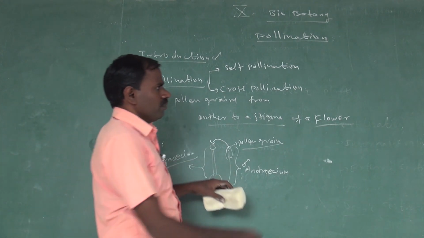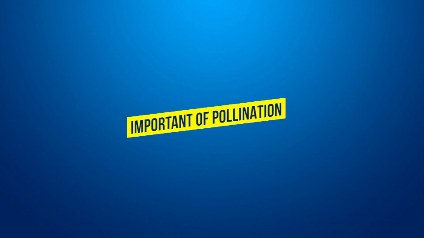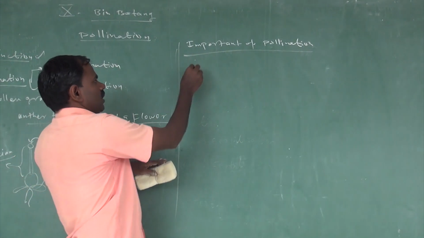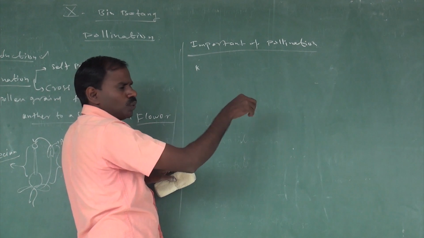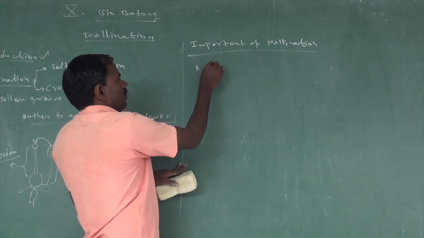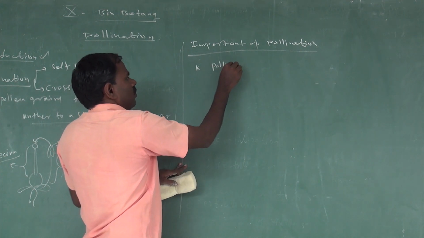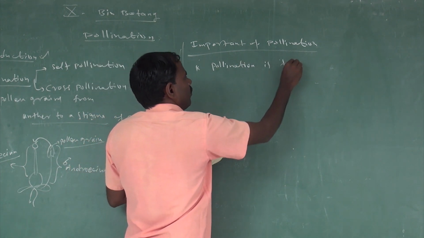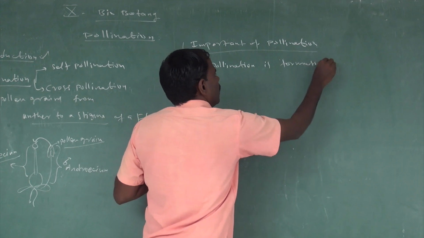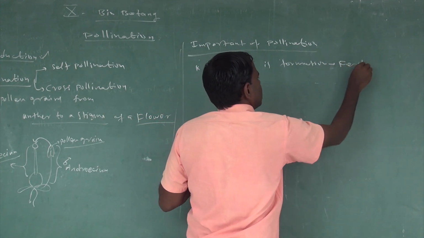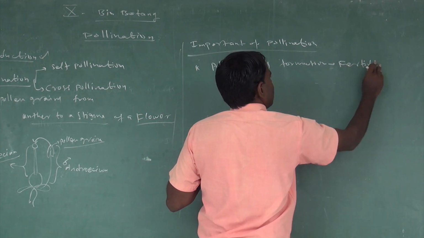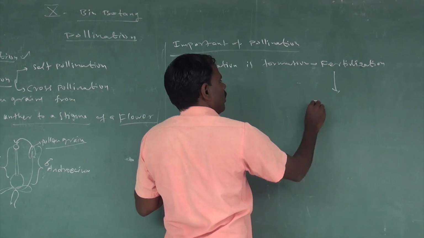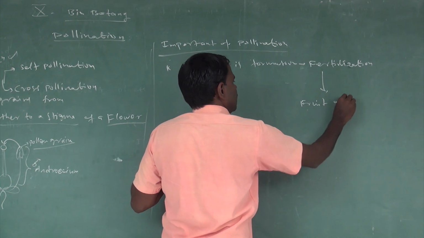Next is the importance of pollination. First, pollination leads to fertilization. The fertilization leads to the formation of fruits and seeds.